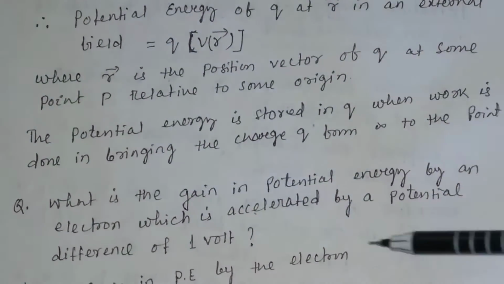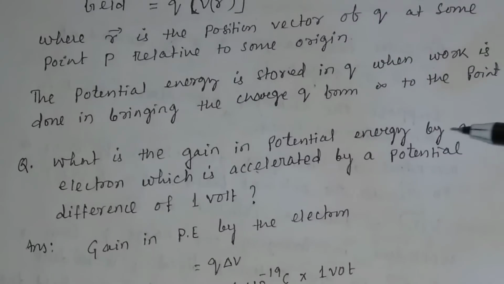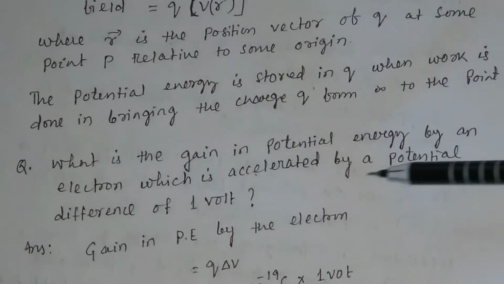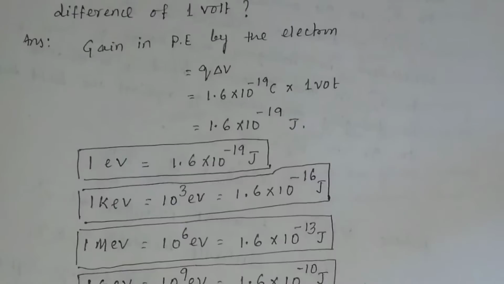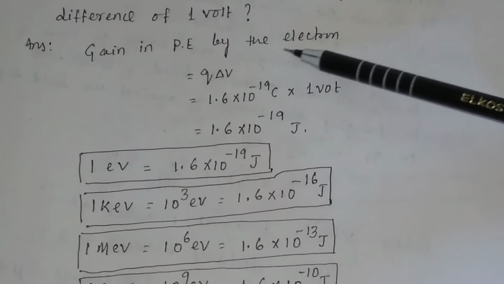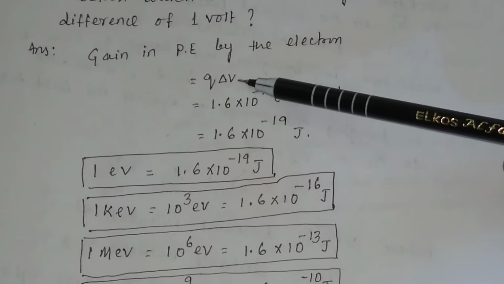Then let us work out a problem. What is the gain in the potential energy of an electron which is accelerated by a potential difference of 1 volt? We know the potential energy of an electron is given by the formula charge times the potential.